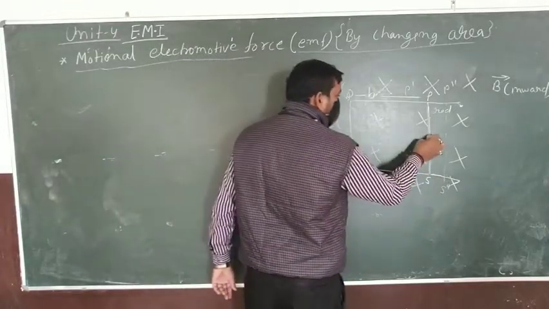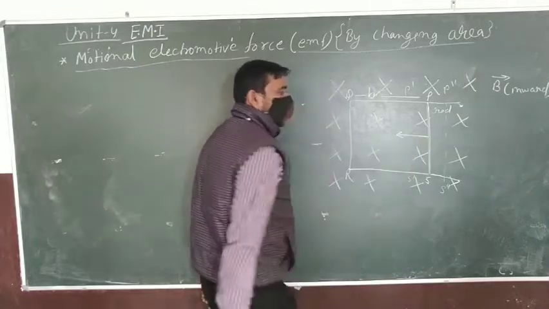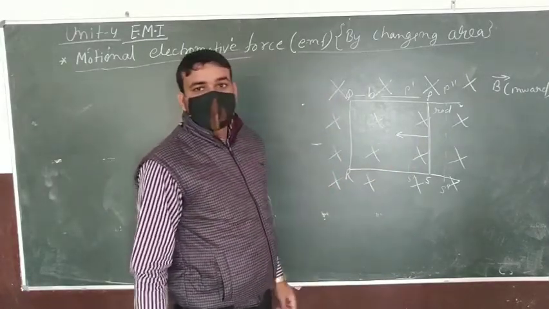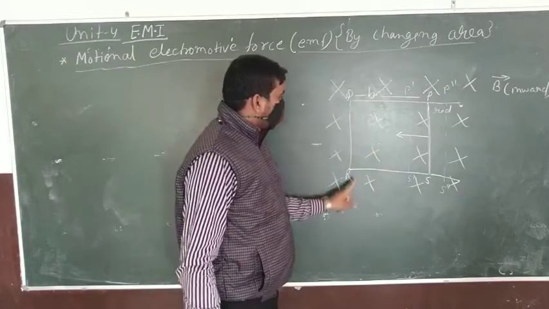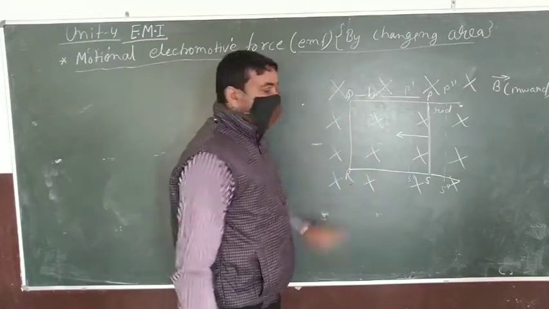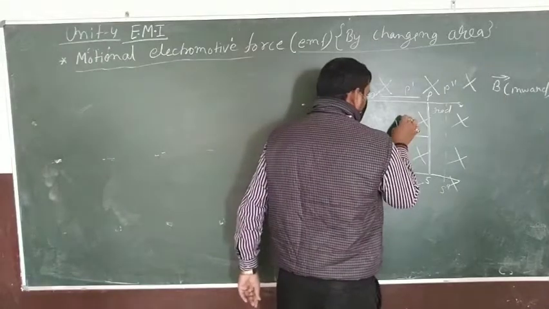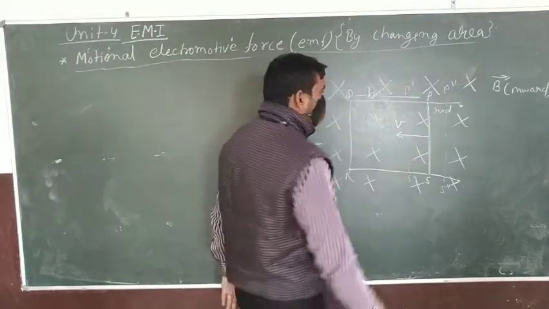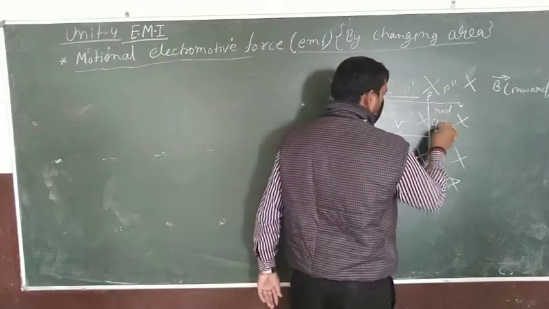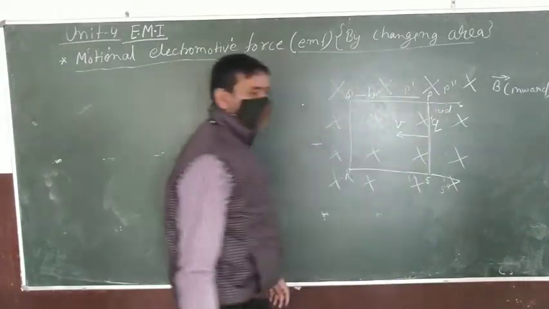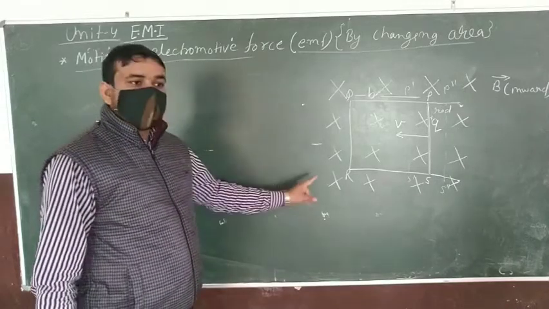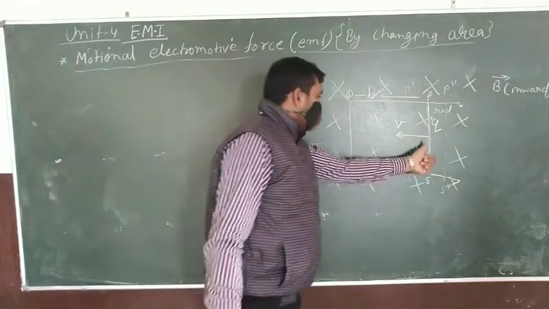Let the motion of this rod be towards QR with velocity v, and any arbitrary charge plus q is moved in the magnetic field.